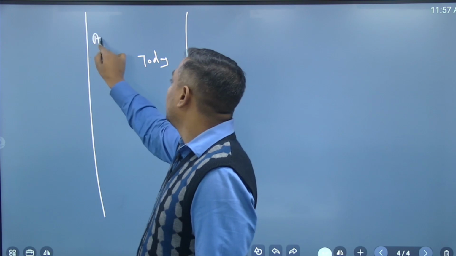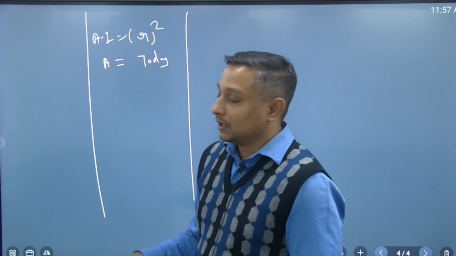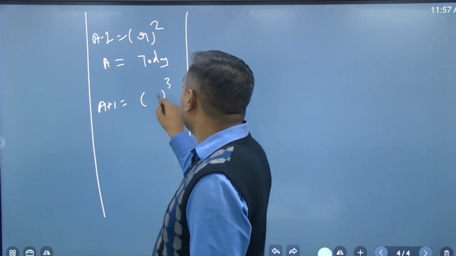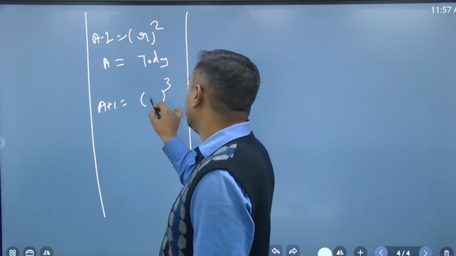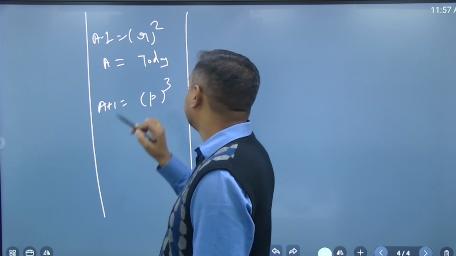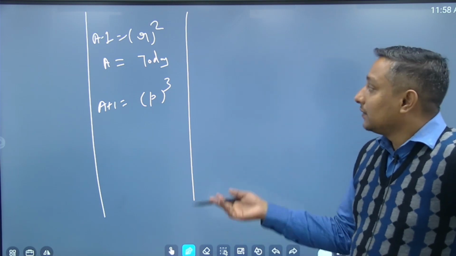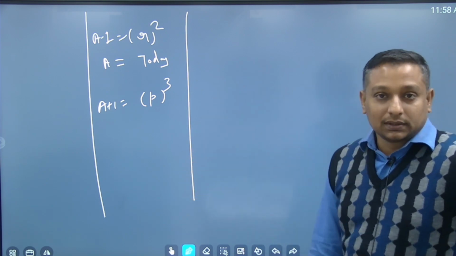Then a minus 1 was supposed to be the square of a particular number. Then again a plus 1 is going to be the cube of any other number which is not known to me right now, so I am keeping it as p. And now two equations, 3 unknowns.